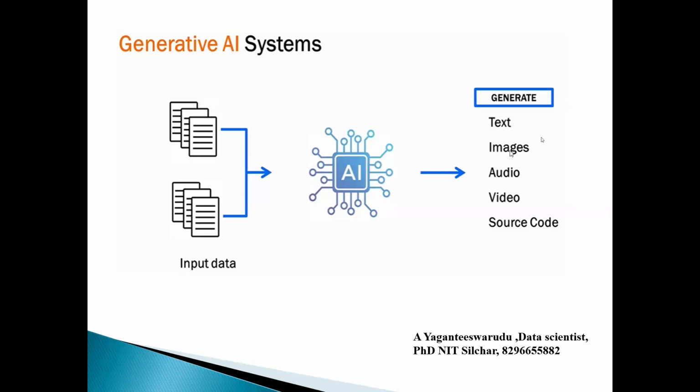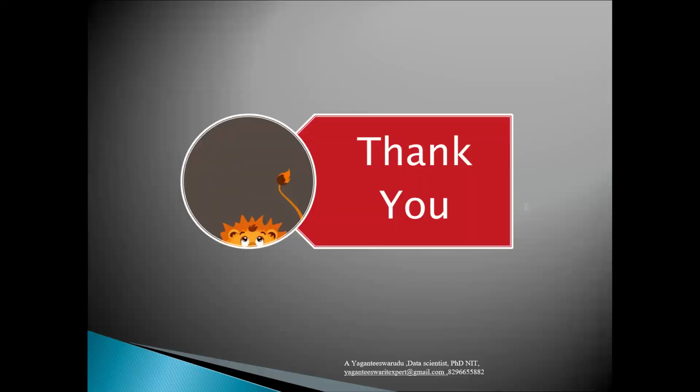For example, I will give my image and ask the generative AI system to place my photo in front of the Taj Mahal. It will frame my sketch in the Taj Mahal, as if I am standing near the Taj Mahal, and prepare some image. Like that, these generative AI systems will generate content in different formats.